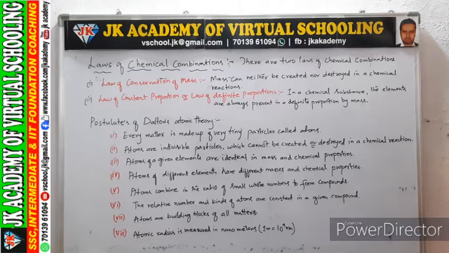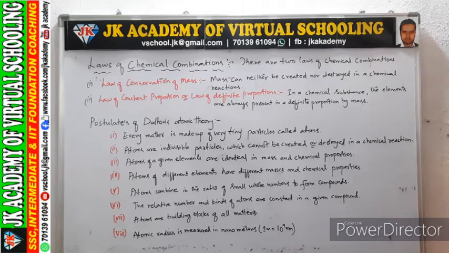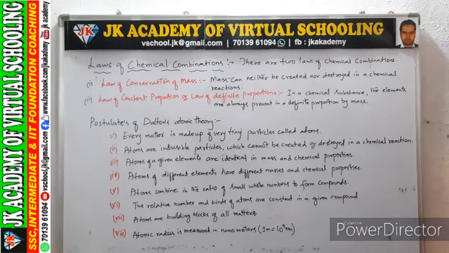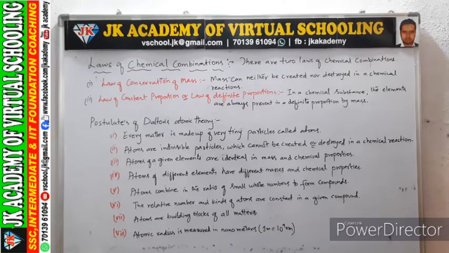Fourth point is atoms of different elements have different masses and chemical properties. Fifth point is atoms combine in the ratio of small whole numbers to form compounds. Sixth point is the relative number and kinds of atoms are constant in a given compound. Seventh point is atoms are building blocks of all matter. Atomic radius is measured in nanometers. 1 meter equals 10 to the power of 9 nanometers.